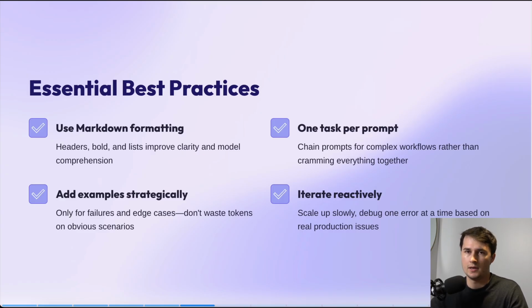Don't try and make an AI agent do everything. Instead, chain prompts for complex workflows rather than cramming everything together. And lastly, iterate reactively. So scale up slowly. Debug one error at a time based on real production issues.